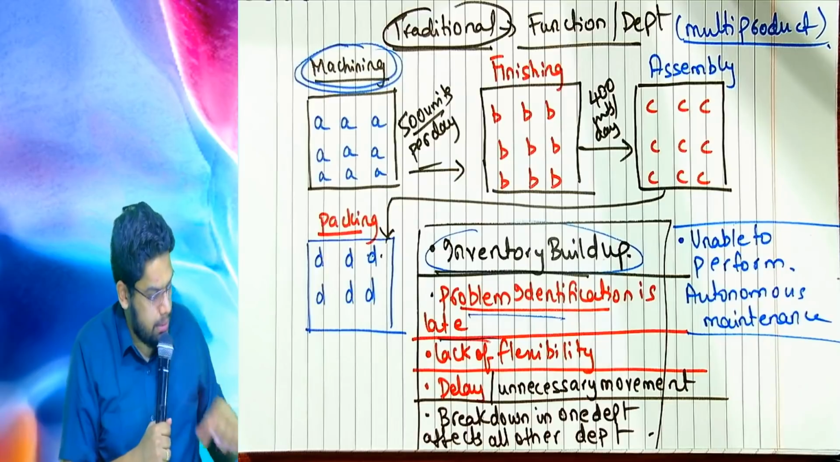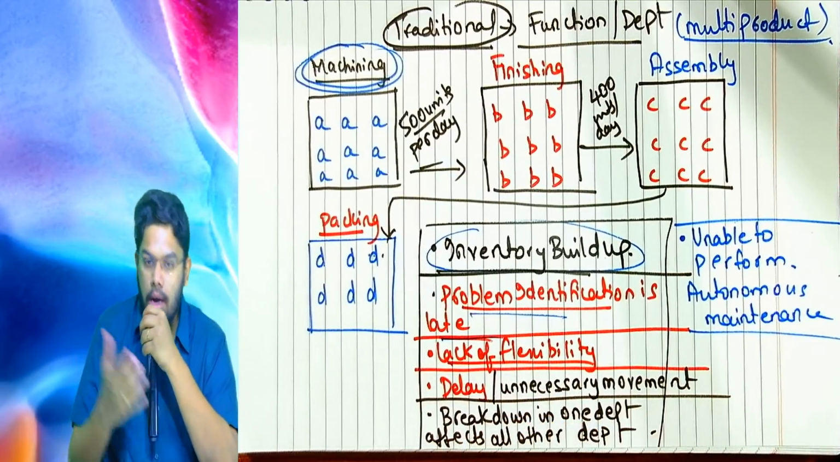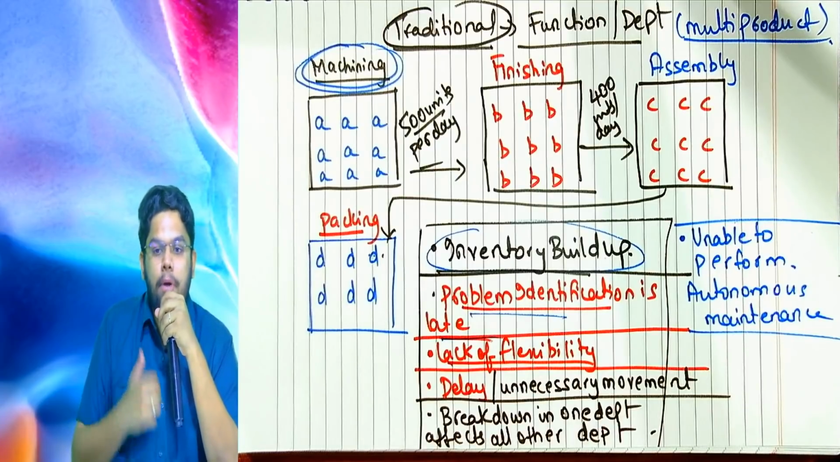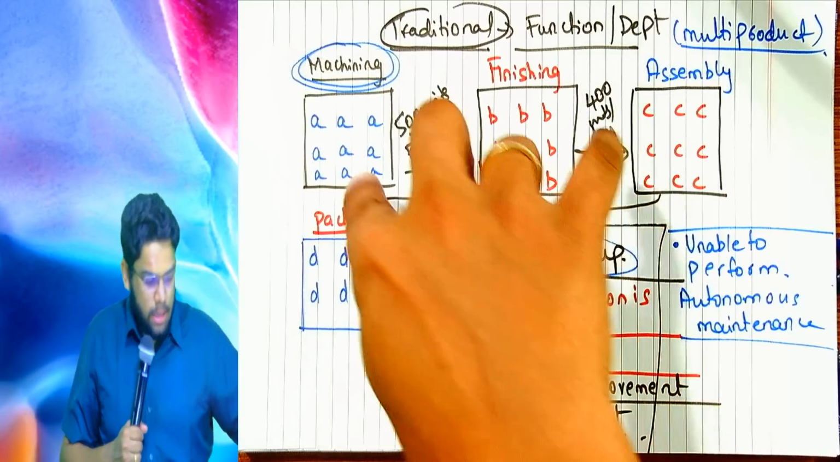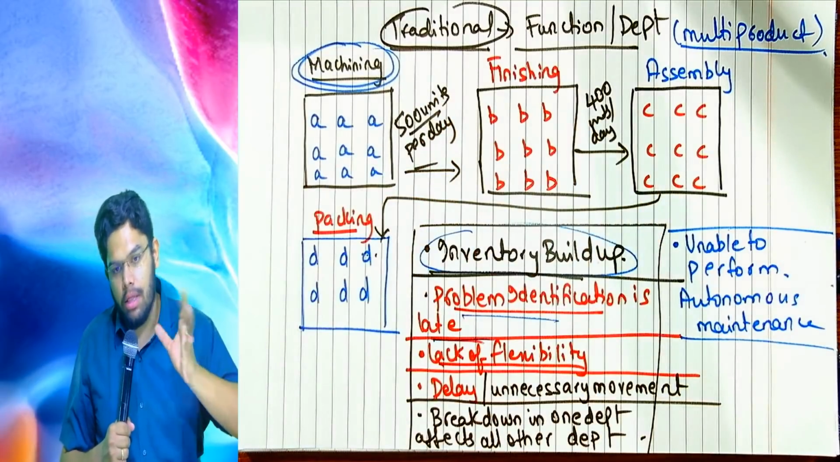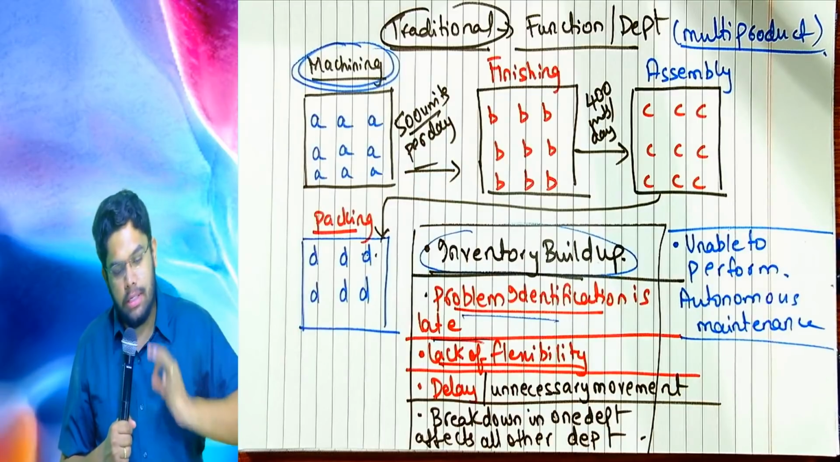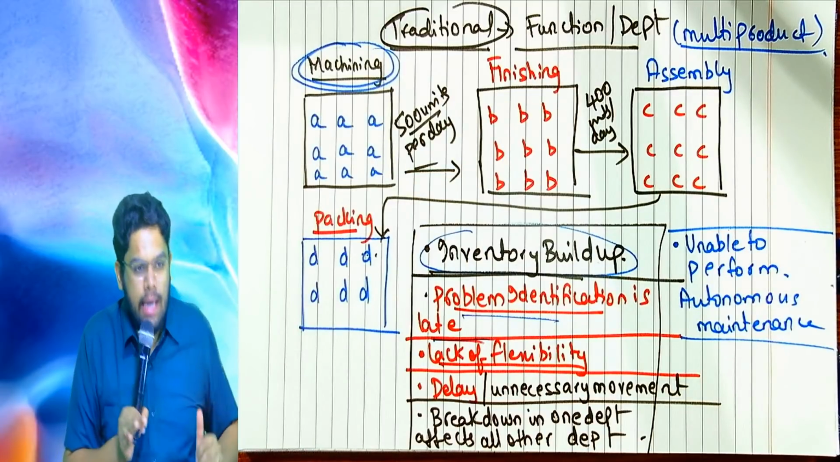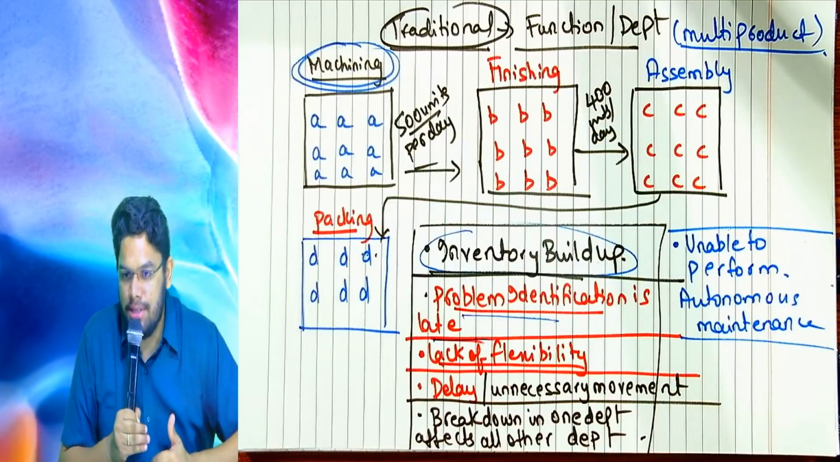Very good. Next. Lack of flexibility. Now, this is a multi-product company and it is divided like this. The machining department will do machining of all the products. Finishing will do finishing of all the products. Assembly will do assembly of all the products. It is going on like that. It is a highly standardized way of doing the production.